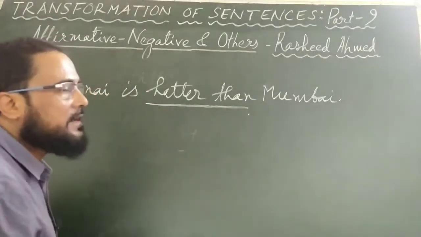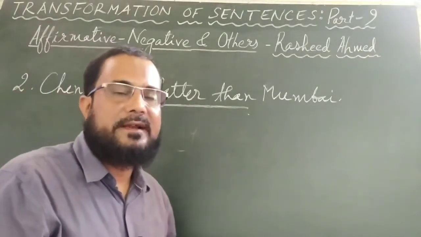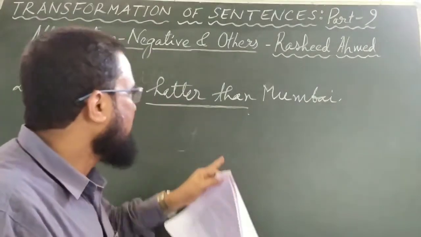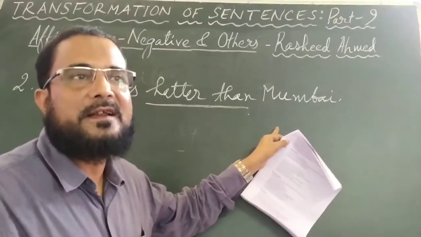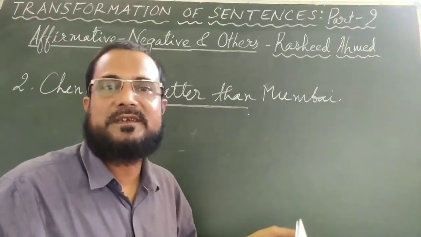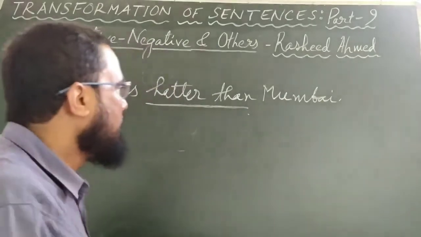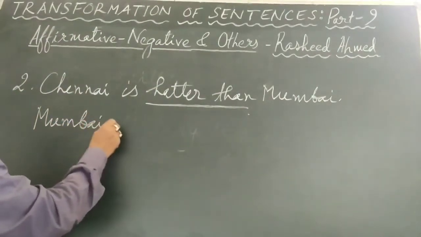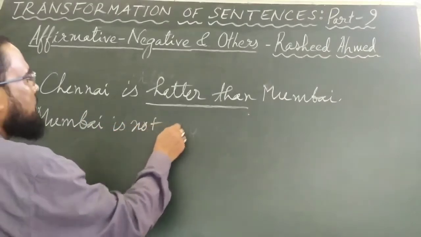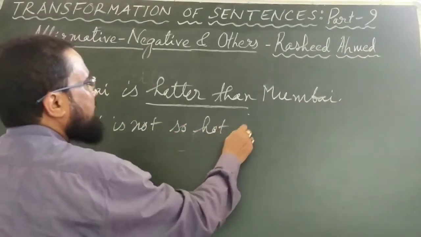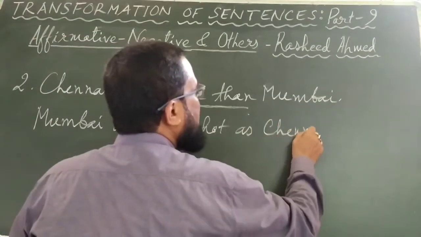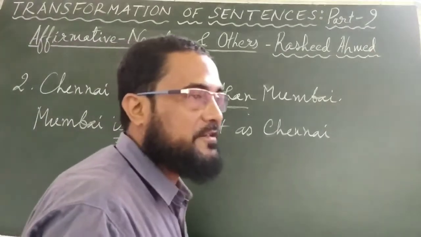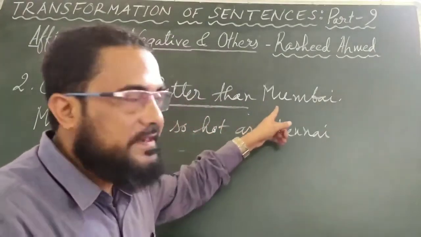Hotter than Mumbai. Just with the knowledge that you had at the time of changing degree, you can apply here. Just make it positive degree and you will find the sentence becomes negative. What is positive is negative. What is negative is positive. You can write: Mumbai is not so hot as Chennai. When you write this sentence, the sentence becomes negative. Mumbai is not so hot as Chennai. The degree is changed.